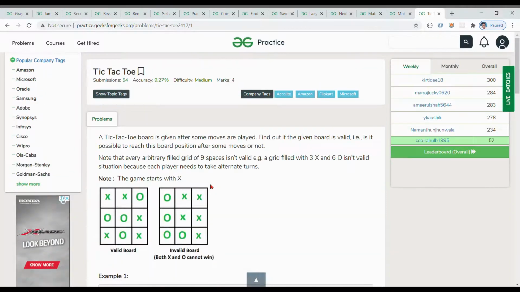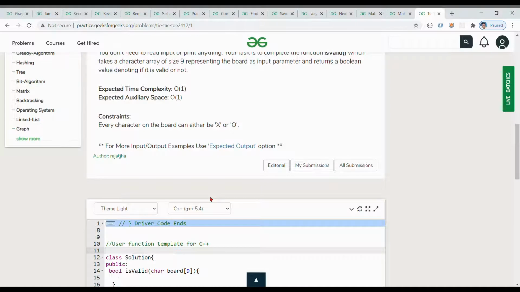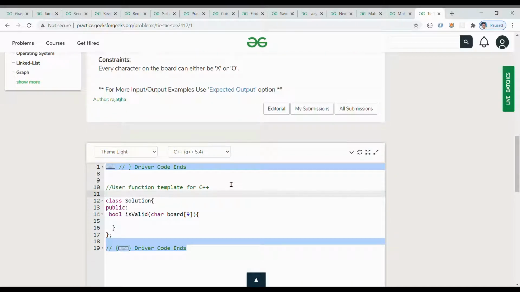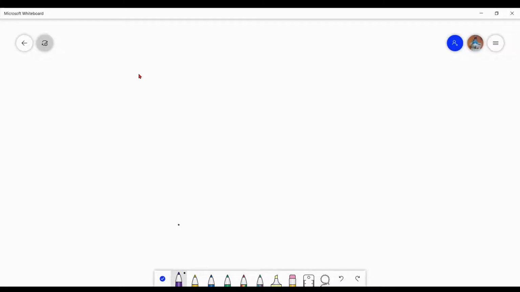Okay, there is a note, so just remember this note. The game starts with x. The game always starts with x, okay. Remember it. Before moving on to our main program, let's get clear on our idea and thought process for how we can solve this problem, okay. So let's move on to our whiteboard and clear up the concept, okay.